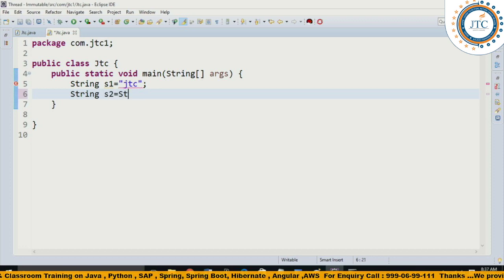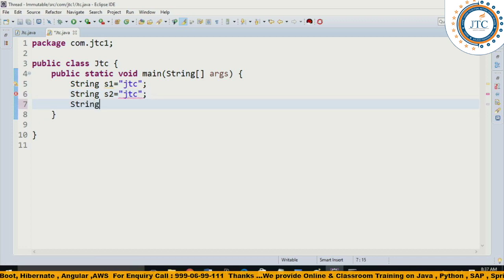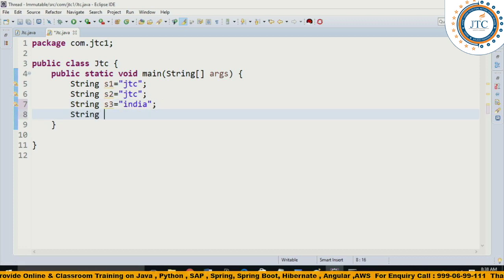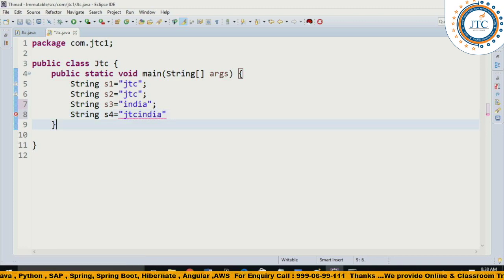String s2 is equal to again JTC. String s3 is equal to India. String s4 is equal to JTC India.